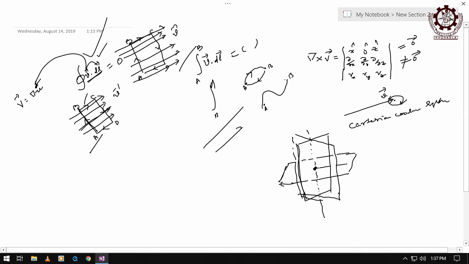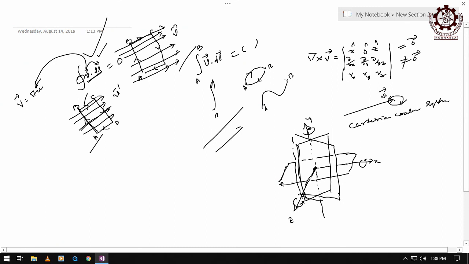So, let us say this is your x direction and it goes in this way, this is your y direction, and this is your z direction.